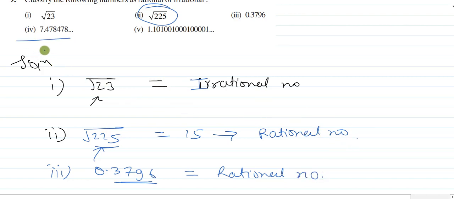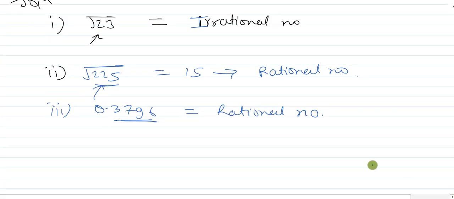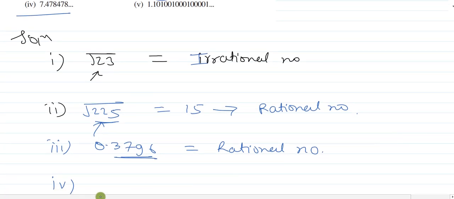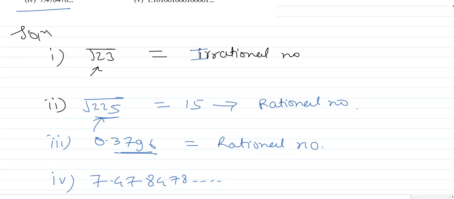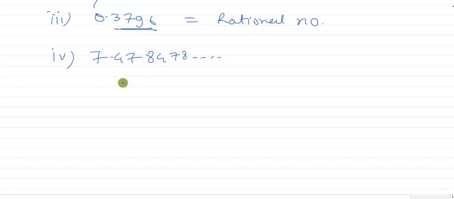Now this fourth. I'll write it again. What is it? 7.478478, and so on. This dot dot means and so on. It is not ending. Here you can observe the numbers are not repeating and they are also not terminating because infinite numbers are there after these numbers. So this will be an example of a non-terminating, non-repeating decimal. And we know if a decimal is non-terminating, non-repeating, it is an irrational number.